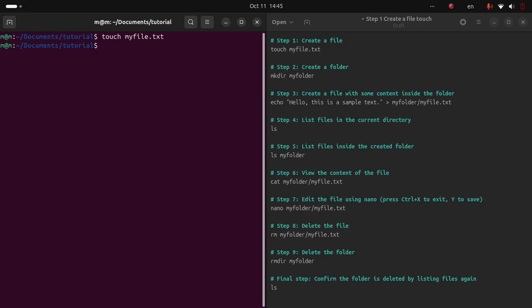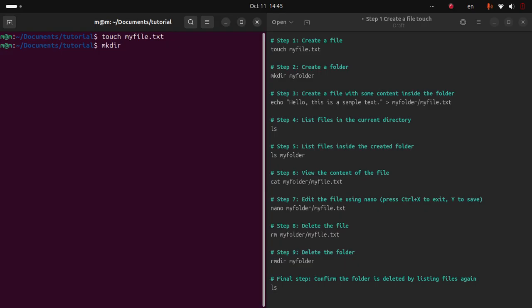Then step 2, we will create a folder. To create a folder, we have to run a command. This command name is mkdir. The full form of mkdir is make directory. Mk is the short form of make and dir is the short form of directory.